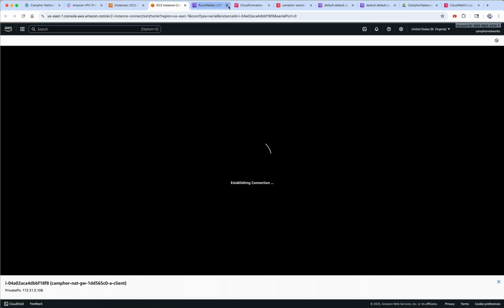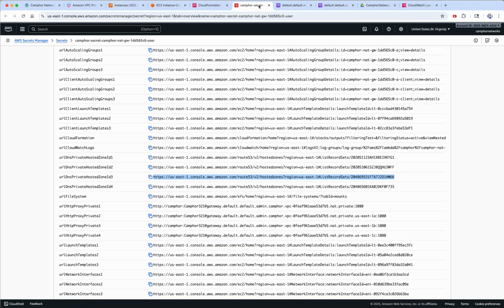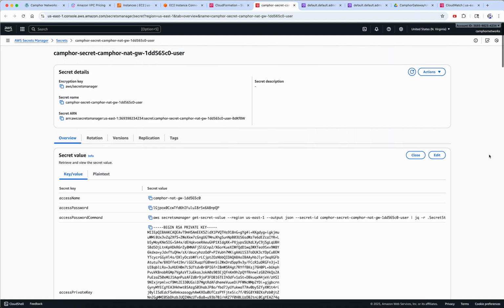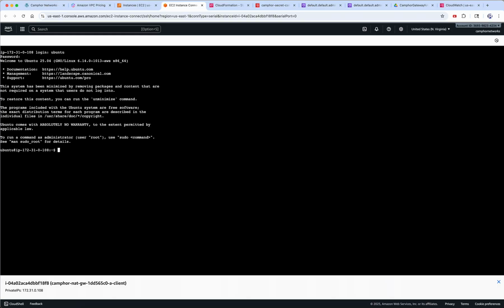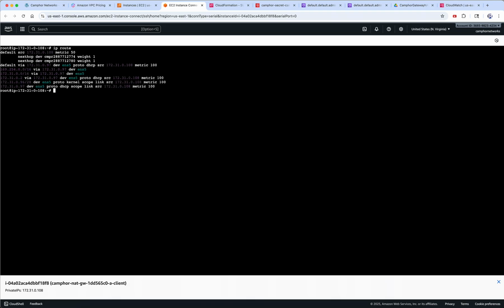Let's close the route tables here and go back to secrets. At the beginning of the secret we have the passwords cached here. Let's click on the password and copy it. Let's log in. This client instance is just an Ubuntu instance. I want to be root. Let's just make sure it's working. Awesome. Now this client gateway already has client software installed in order to do load balancing.